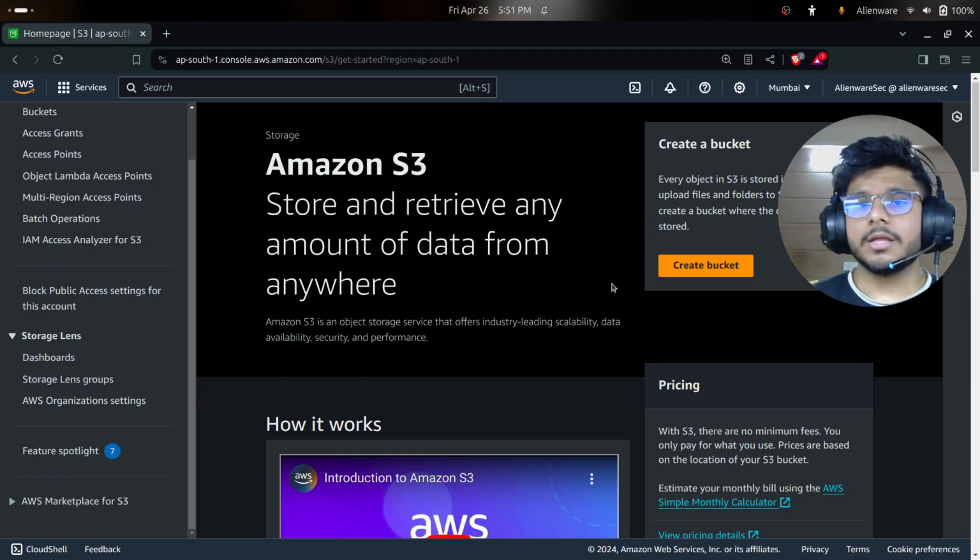I'll tell you how you can secure your AWS service S3 especially, and what is S3, how you can use it, how you can benefit from it, and what the advantages of using S3 are. So let me introduce S3 first in brief.